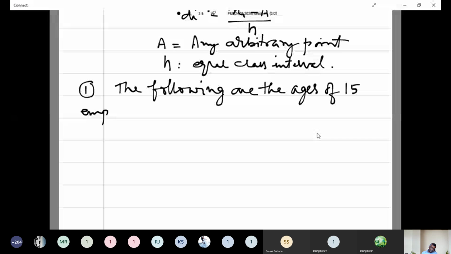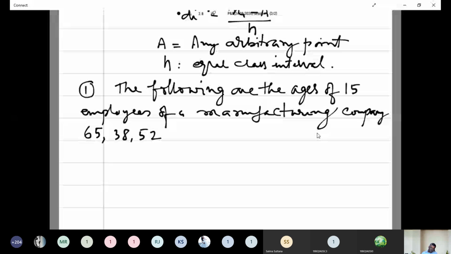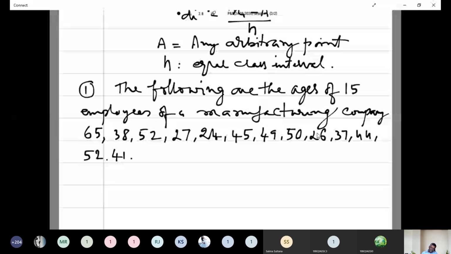that are in order or not in order: 65, 38, 52, 27, 24, 45, 49, 50, 26, 37, 44, 52, 41, 60, 39.